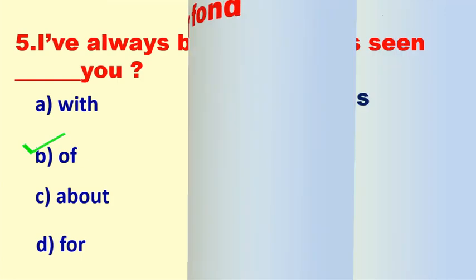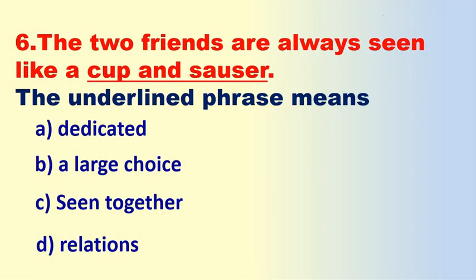Now the next question: "The two friends are always seen like a cup and saucer." Here one phrase is underlined. What is the meaning of the underlined phrase? A. Dedicated. B. A large choice. C. Seen together. D. Relations. Identify the correct option.